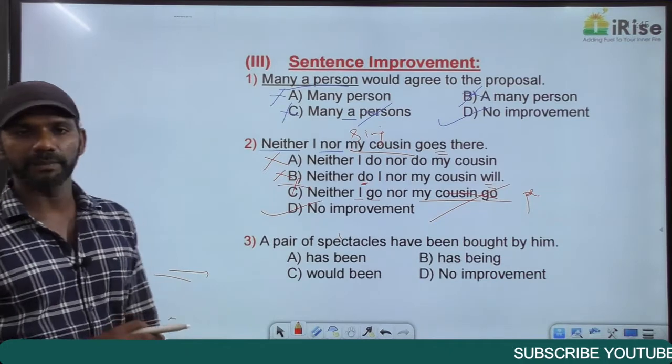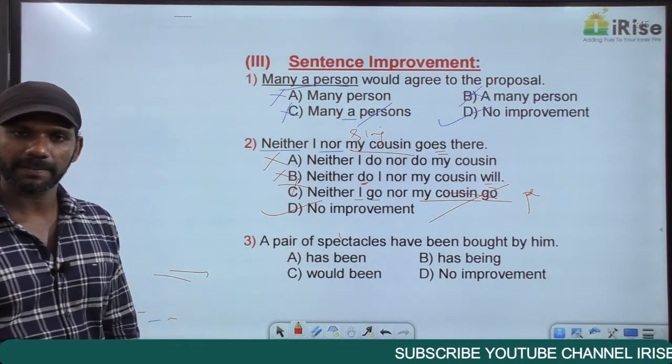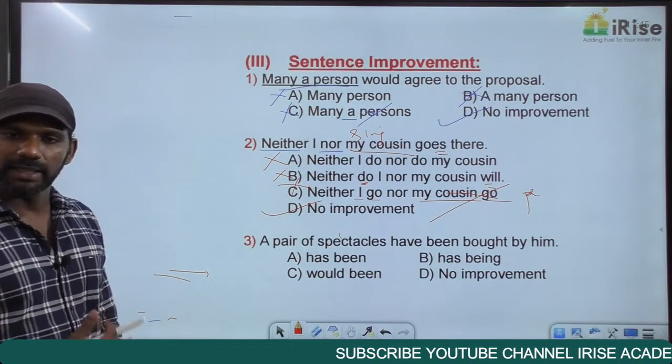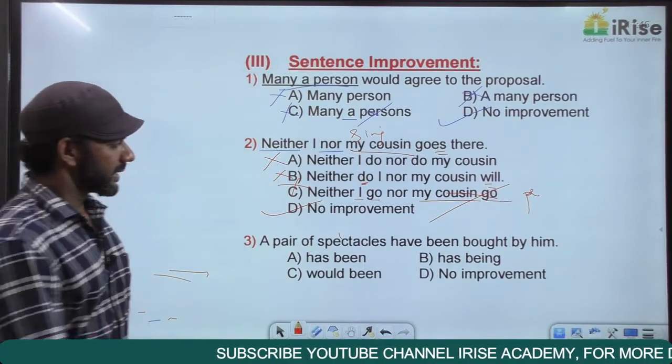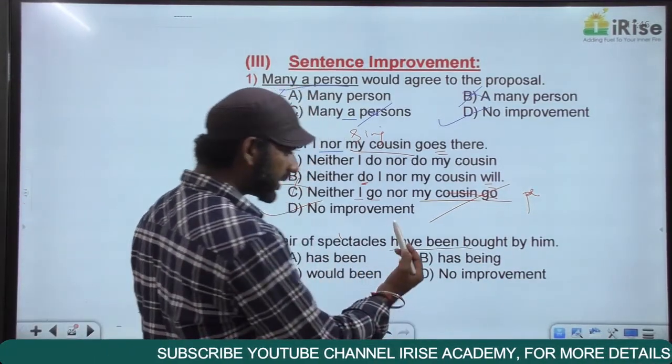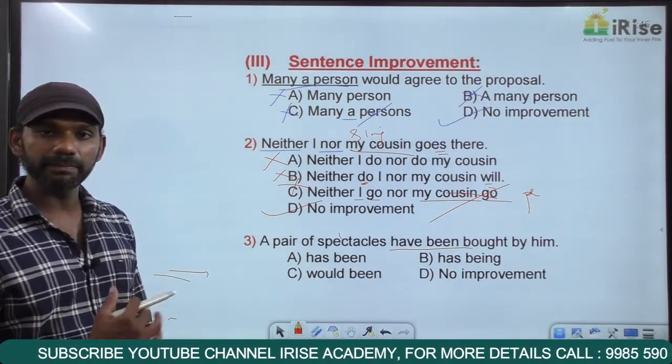The given statement is completely fine. Neither I nor my cousin goes there. Come to the next one. A pair of spectacles have been bought by him. Now in this one, the verb is given as the options.